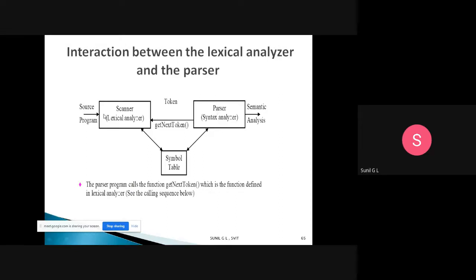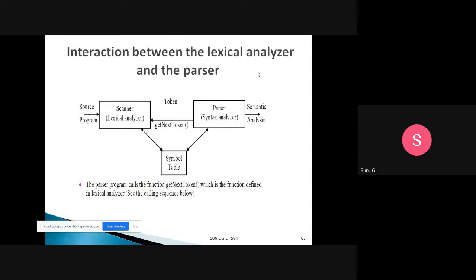In addition to that, this lexical analyzer will interact with the symbol table and insert the identifiers and constants into the symbol table. And the parser will also get the details of identifiers and constants from the symbol table.